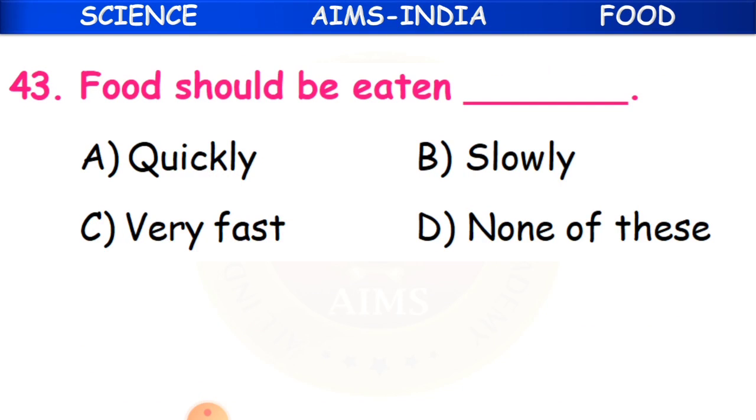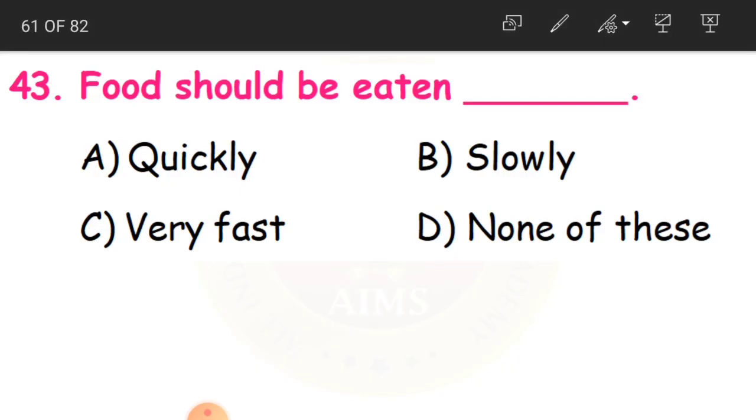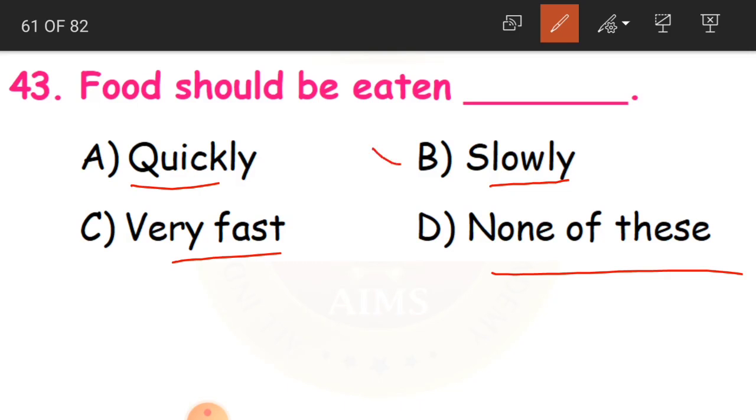43rd question, children. Food should be eaten dash. How must the food be eaten? Either quickly, slowly, very fast, or none of these. How do you eat the food, children? Will you just eat it in gulps? No, that is bad. You have to chew it and eat the food slowly. Then B is our answer.